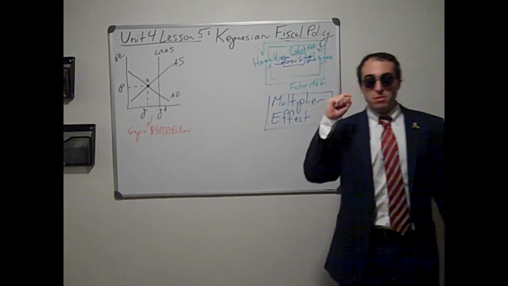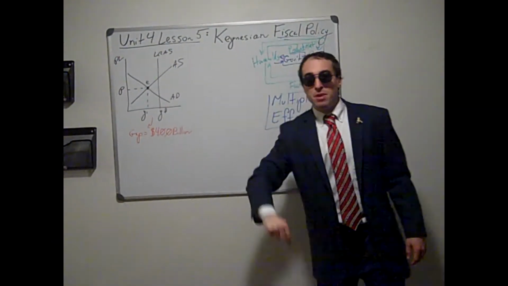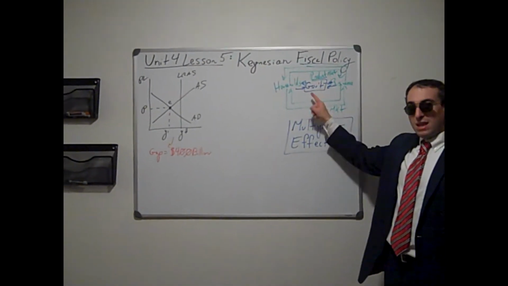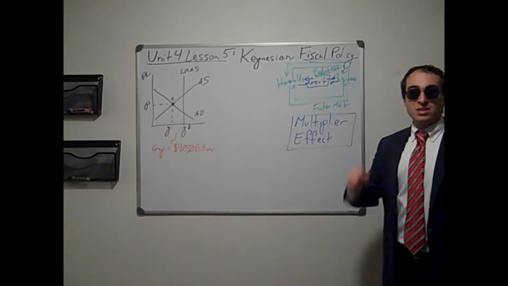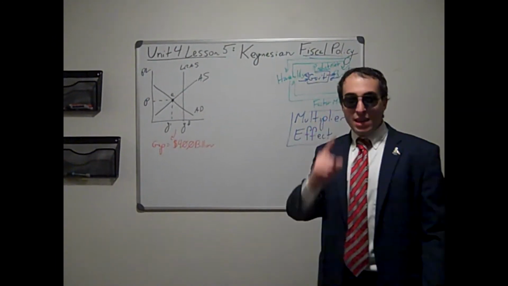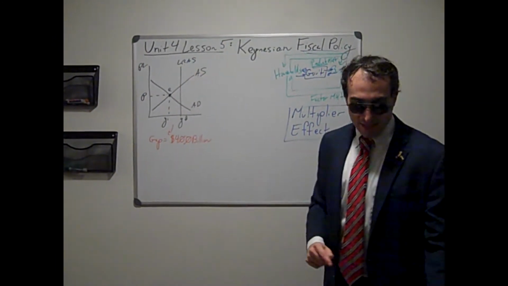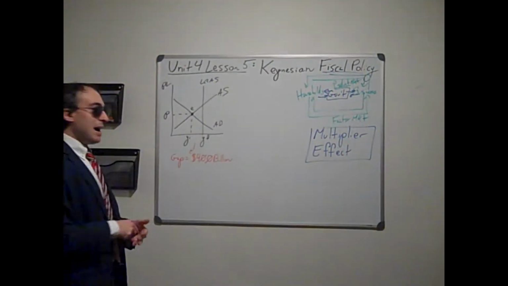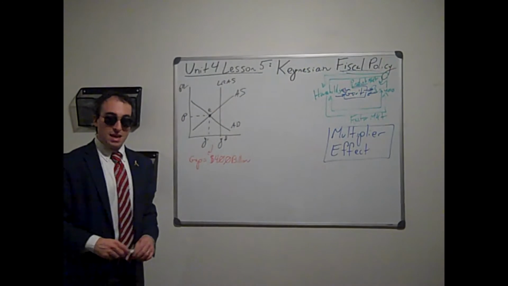Working backwards, if we know the economic gap, as long as we use that government spending correctly, employing households, increasing their income, infrastructure projects. So let's say we know that the gap is $400 billion.